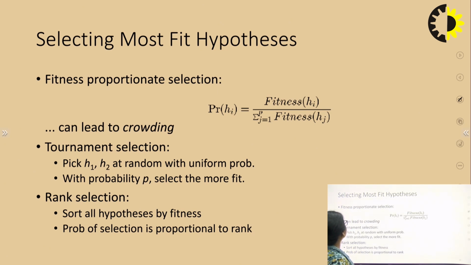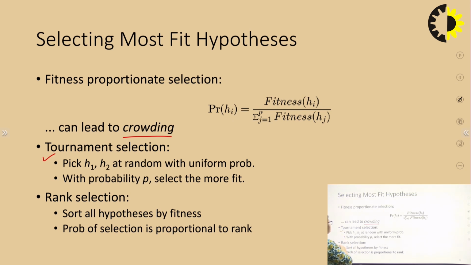When we apply the fitness function, we select the most fit hypothesis. One method we have already discussed, in which we calculate the fitness score and the proportion, how fit that particular hypothesis is with respect to all others. There are other methods also. Why do we search for other methods? Because it leads to crowding. Crowding means 2, 3, 4 hypotheses may have the same value for this probability. So we have other options also.